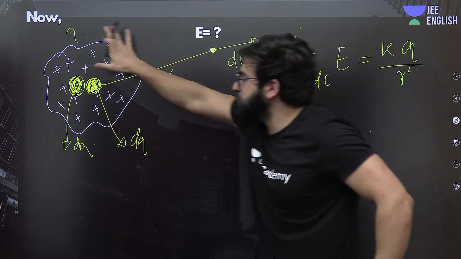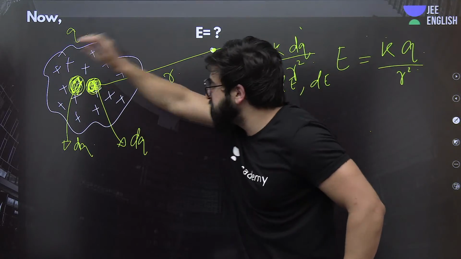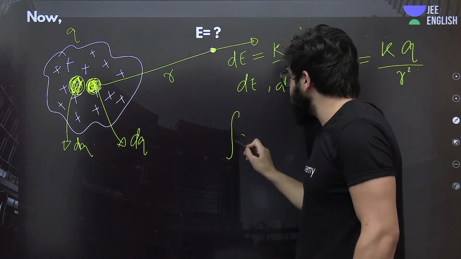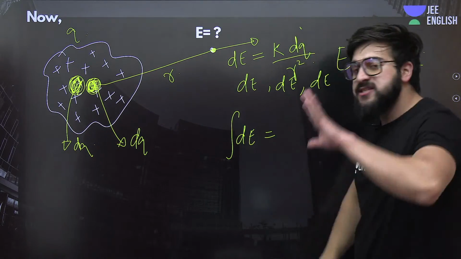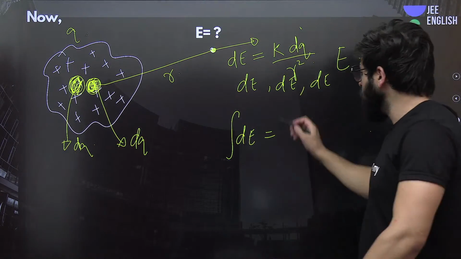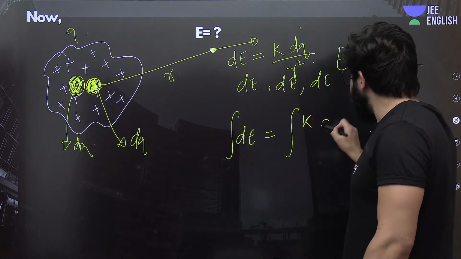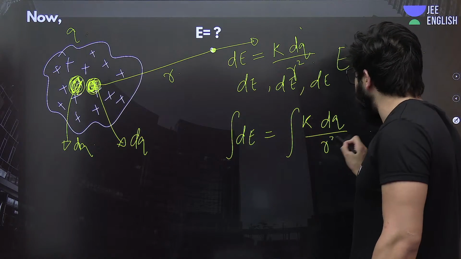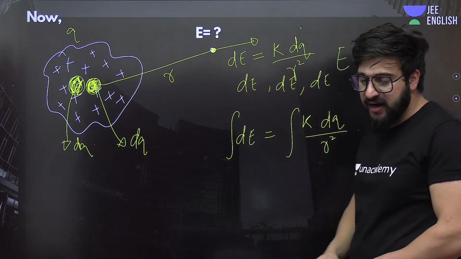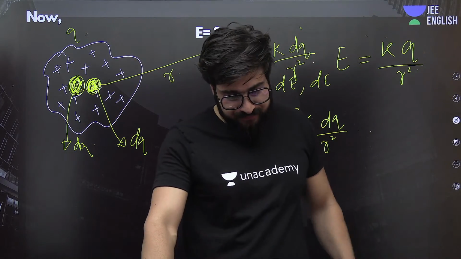So if I ask you to tell me the total electric field because of this body, you will simply say that it is nothing but the integration of this dE. Simply, everybody over here, can I say that is K dq upon R square? Everybody till here understood this one? Everybody?